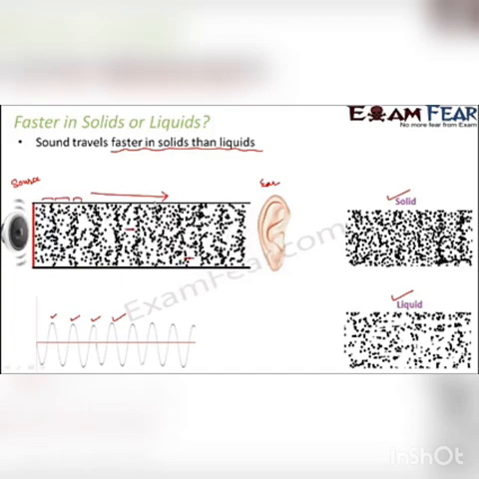More particles, more vibration, more transfer of energy, so faster propagation. That is why sound travels faster in solids when compared to liquids. The concept remains the same whether it is solid or liquid. It is just that the speed of propagation will change.